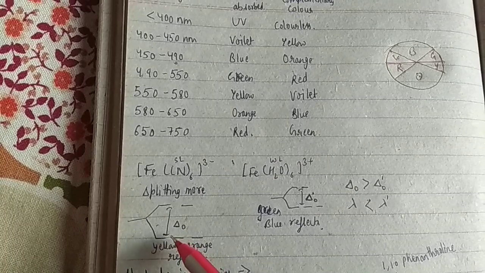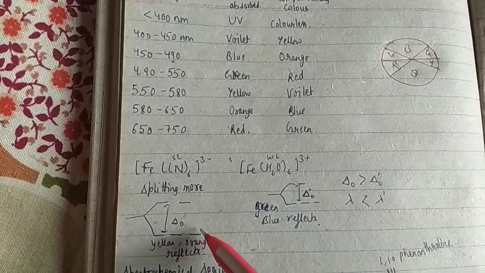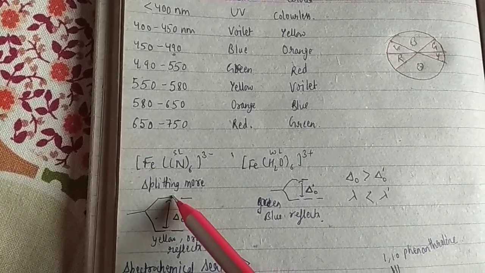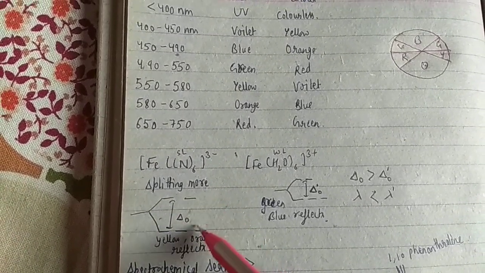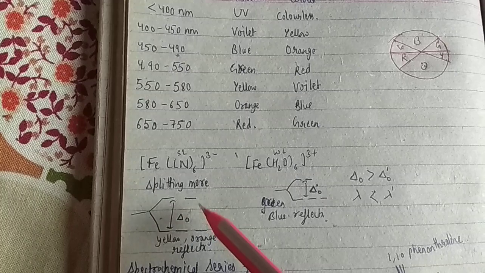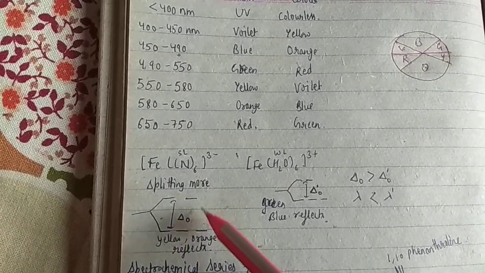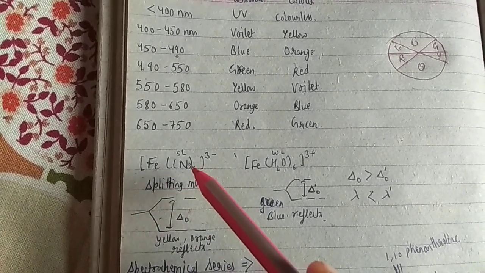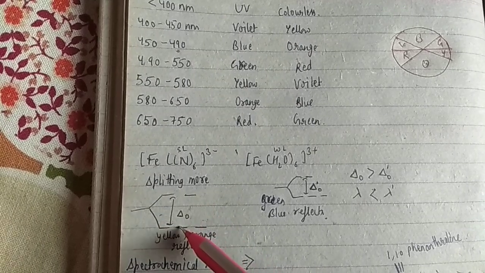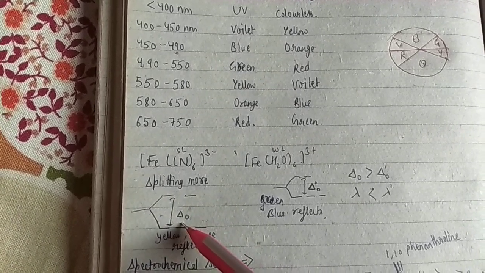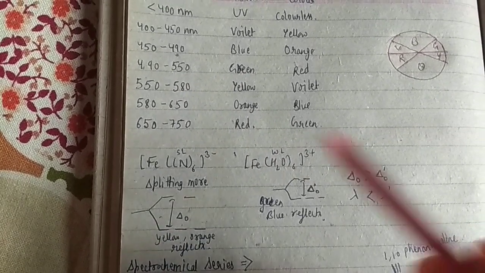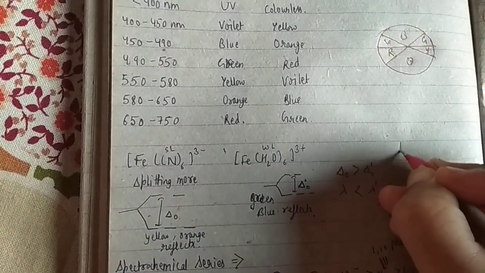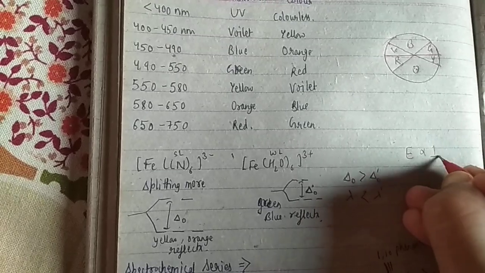We have known that dxy, dxz, dyz and dx square minus y square and dz square are split due to the ligands present in the complex. This splitting is known as crystal field splitting energy. This is delta O, right? It means energy is inversely proportional to wavelength. We know that energy is inversely proportional to wavelength.